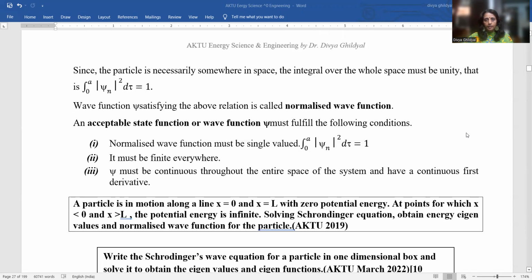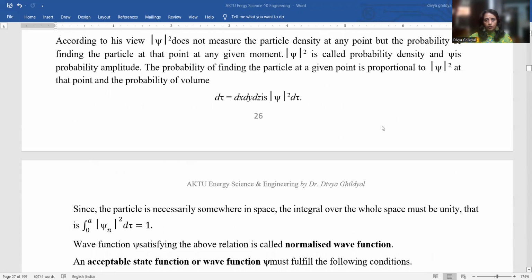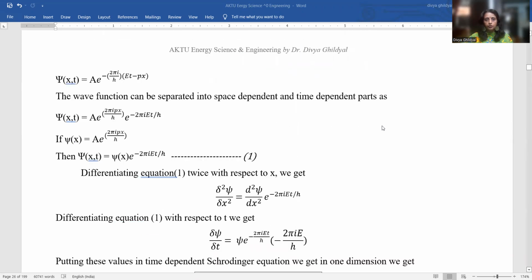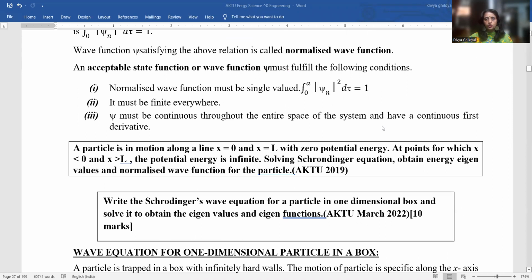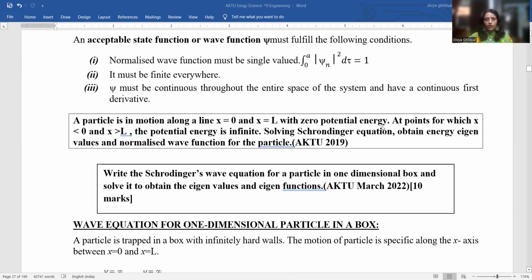Now, in my first two lectures of Unit 1, I briefed you about the types of energies. Then I explained the Schrodinger wave equation, time dependent and time independent, and the conditions necessary for an acceptable wave function. Today we are going to study a particle in a one-dimensional well using the Schrodinger equation.